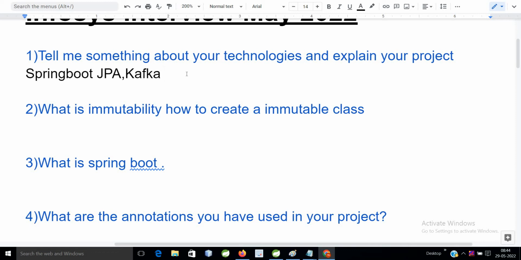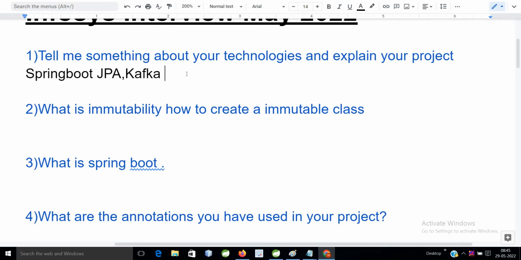You have to prepare your projects, what you did and what you are doing currently. At least two projects you have to remember and prepare, and you should be able to explain all the questions so that a normal person can also understand how you completed this project and what the flow of that project is.